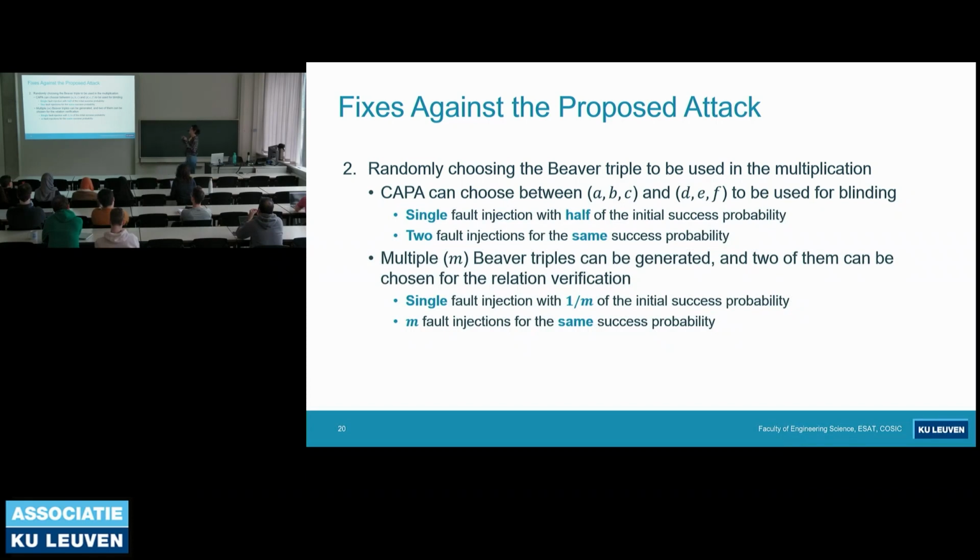And we can also generalize this fix, and we can say that multiple Beaver triples can be generated in the beginning, let's say M triples, and 2 of them can be chosen for the relation verification. If we again do the same attack, now we have 1/M probability of getting ABC to be chosen, but what we can do is inject faults to all triples, meaning M faults in total, and we can get the same success probability as the initial probability.